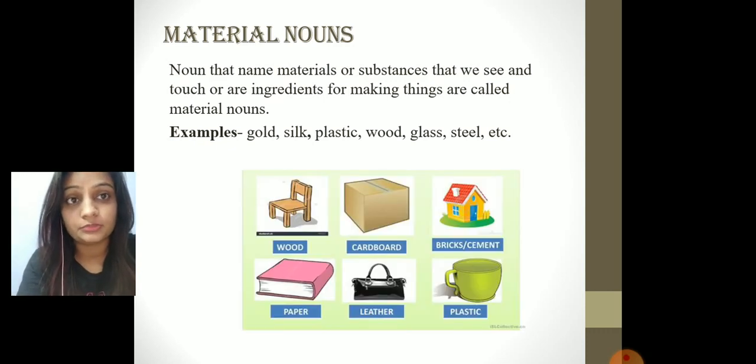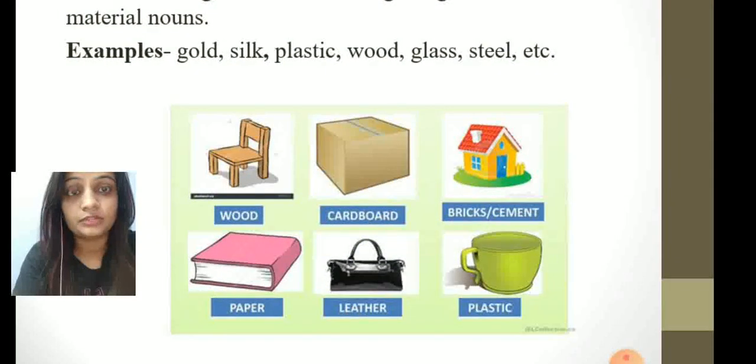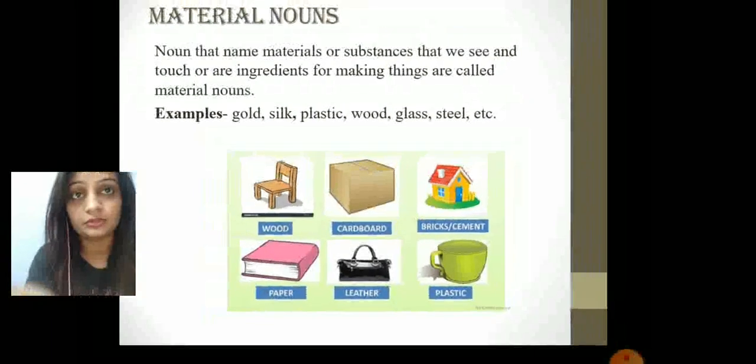Let's take an example. This is a chair. It's a common noun, but it is made up of wood. So wood is a material noun. Cardboard, bricks. Like this house. The house is made up of bricks and cement. So brick and cement are the materials which are used to make this house. Book or notebooks. It is a common noun, but it is made up of paper. So the material used over here, that is paper, is a material noun.